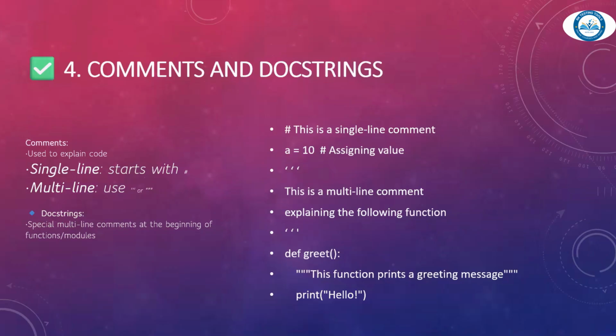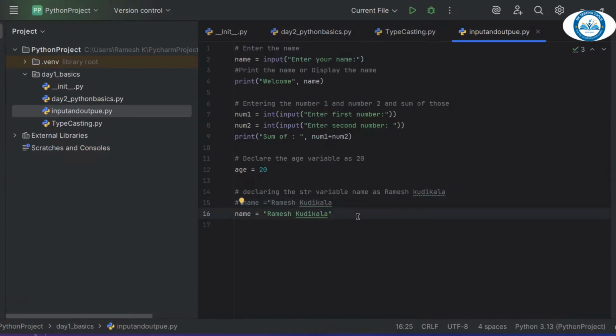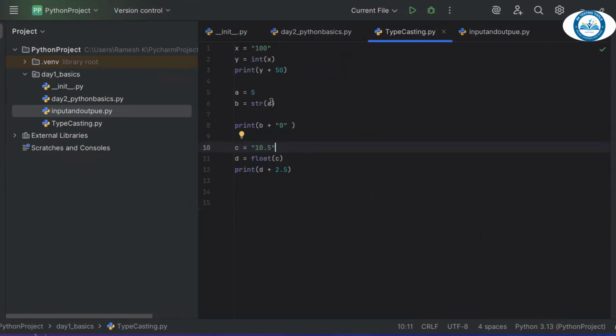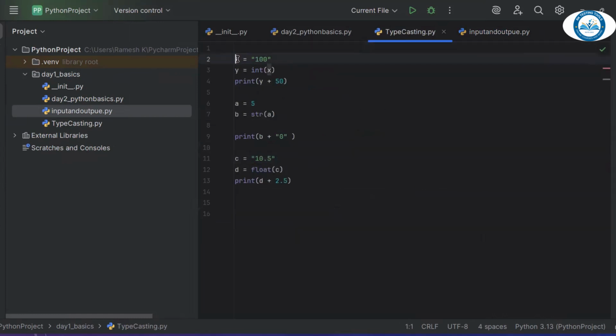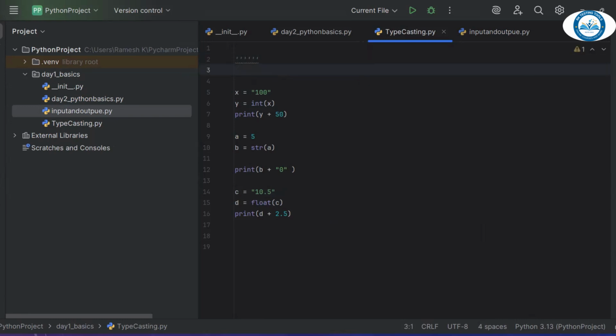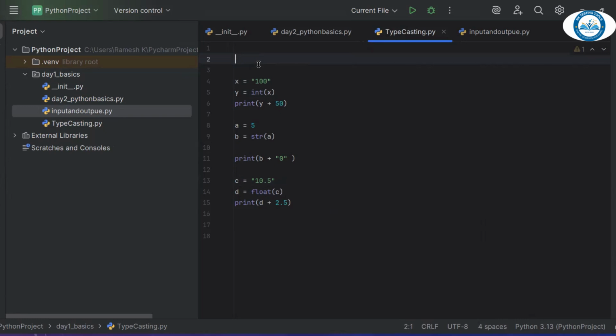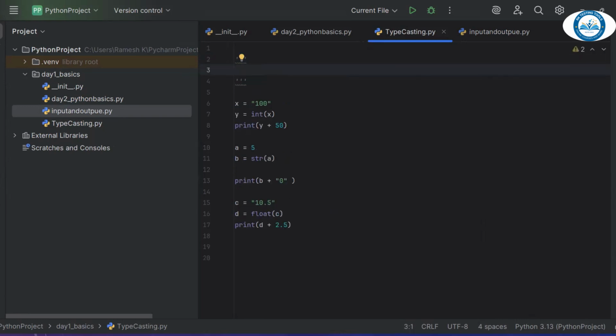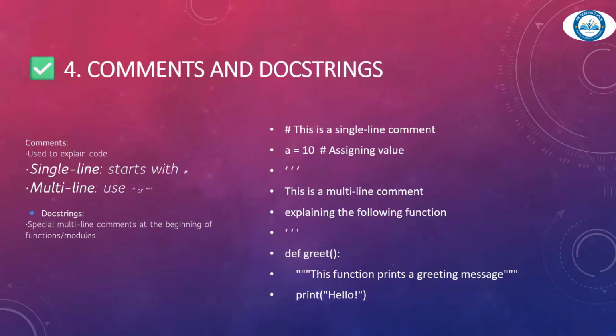All right. Now let's go with the multi-line comments. How do you use them? Let's say you have a bunch of code here. We can use the single quotation three times, and now you can write anything in between.